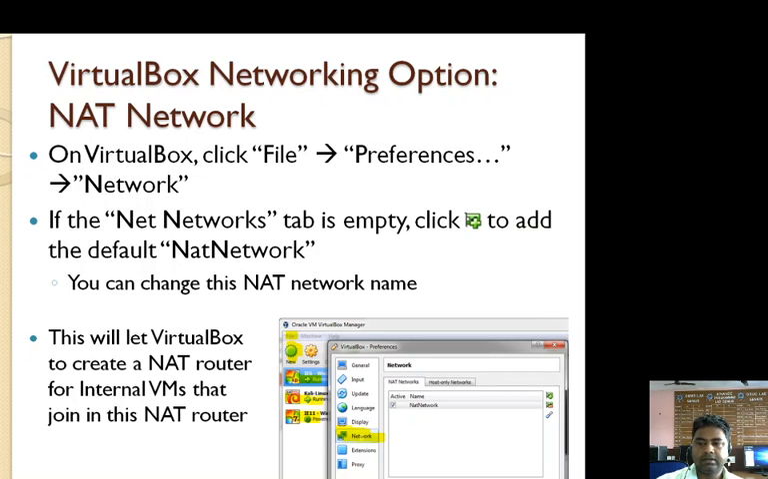And if the Network tab is empty, then click on the add button. Then there is a default NAT network. You can change this NAT network name. Means you can edit it: after right click, you can edit and suggest the name here. And this will let VirtualBox create a NAT router for internal virtual machines that join this NAT router.